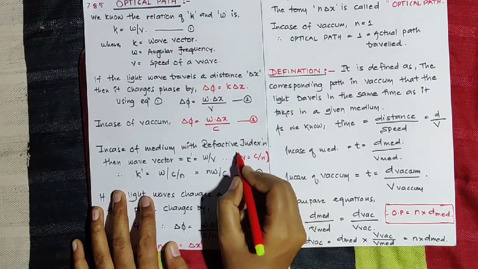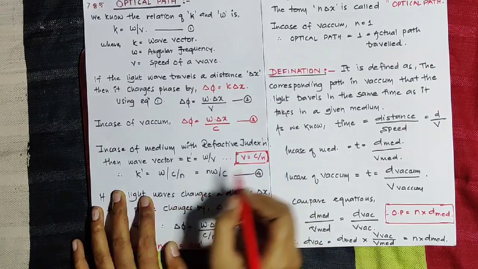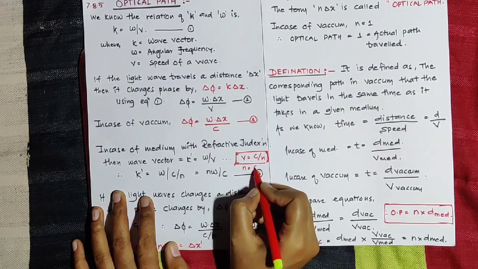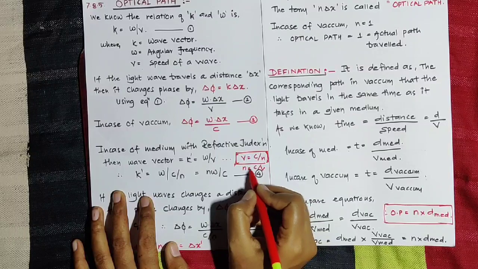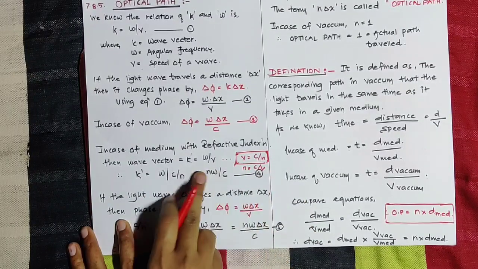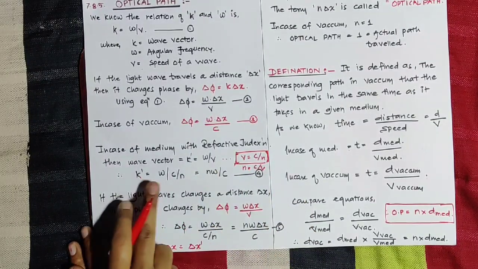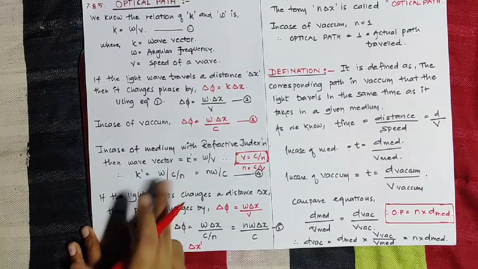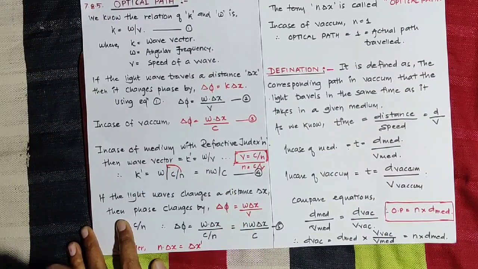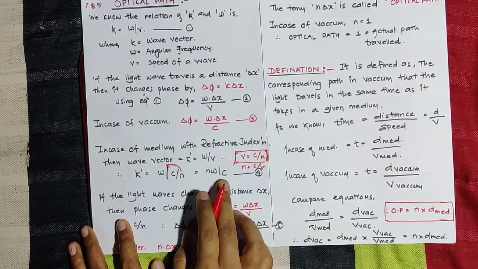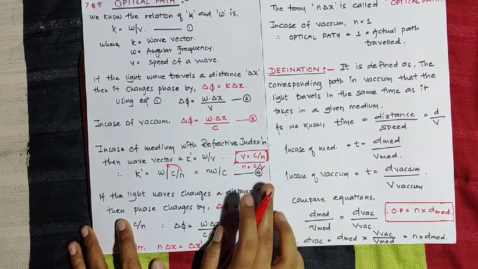This is nothing but the definition of absolute refractive index, that is n is equal to c upon v. Therefore v is equal to c upon n. Put the value of v, we get k dash is equal to omega upon c upon n, where n is taken to the numerator, we get n omega upon c. This is equation number 4.